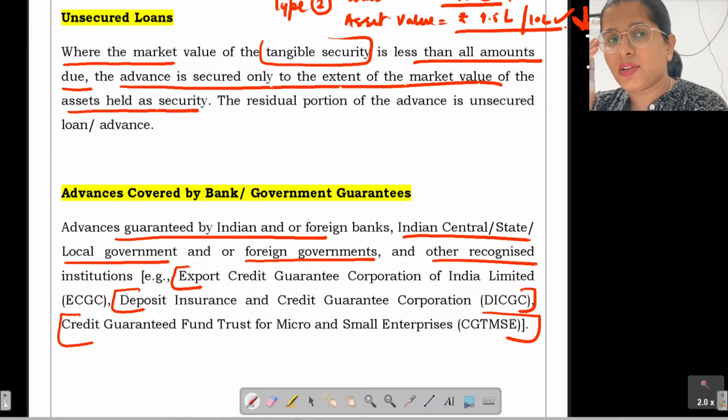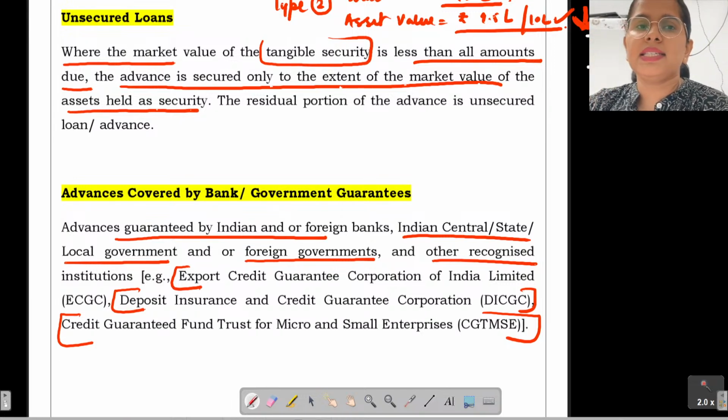See, for example, I'll tell you a different example for this. So DICGC के बारे में तो हम जानते ही हैं, Deposit Insurance and Credit Guarantee Corporation. It is a fully owned subsidiary of RBI. Then we have ECGC, export credit related guarantees. So the people who are doing export, they also need a certain kind of guarantee to run their business up to a different level. ठीक है? Business को आगे बढ़ाने के लिए they need the guarantees etc. And that is why the Export Credit Guarantee Corporation works along with that in order to secure the interest of Indian exporters. Lastly, we have the Credit Guaranteed Fund Trust for the micro and small enterprises.